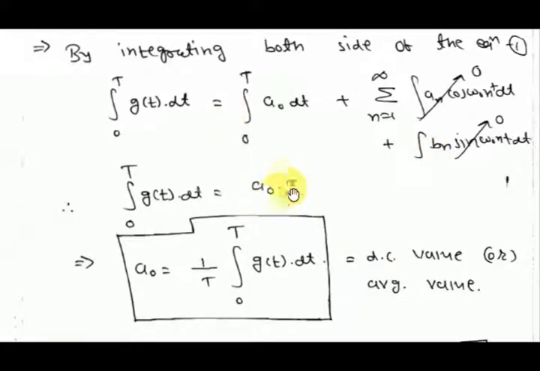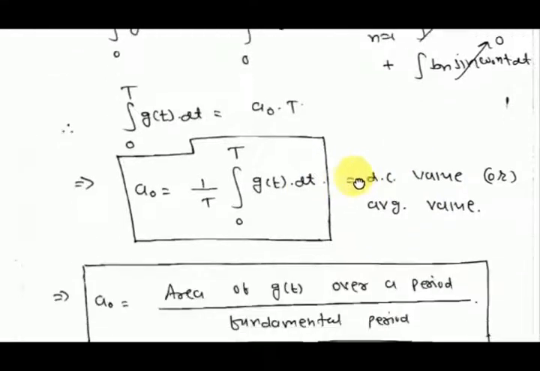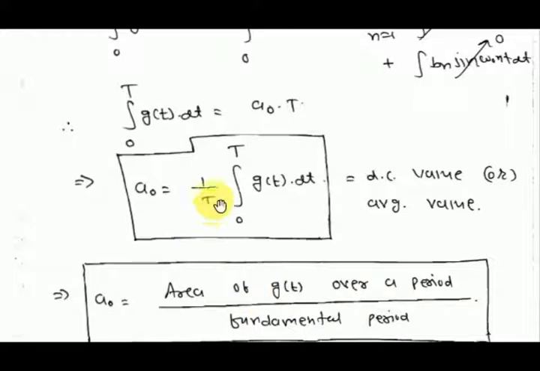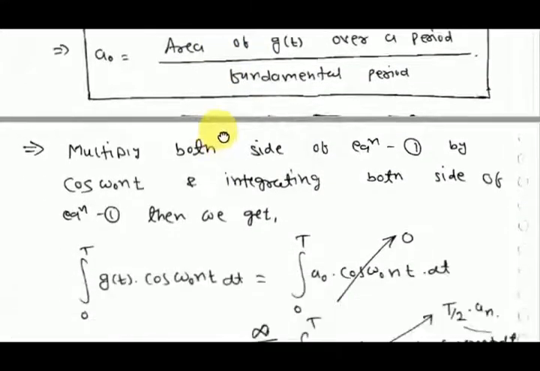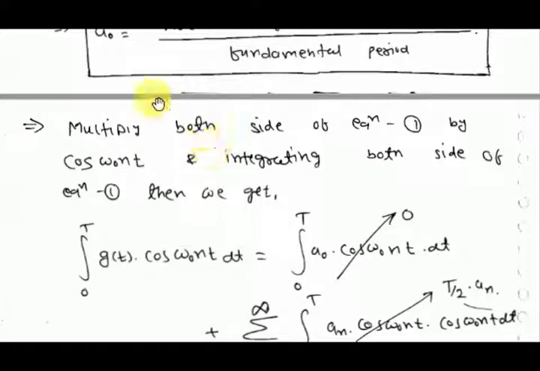So here you get a naught times T. So a naught equals 1 by T integration 0 to T g(t) dt. This is the DC value or average value. A naught is nothing but the area of the signal over one period divided by the fundamental period. How will you get an and bn?